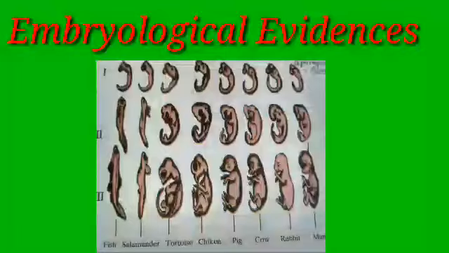Next evidence is the embryological evidence. In the figure you can see that the embryos of different animals are shown. In the first, second and third stage, especially in the first stage, embryos show similarities. So this similarity shows that all the animals must have originated from a common one. So all these animals have a common origin, and that is the evidence.